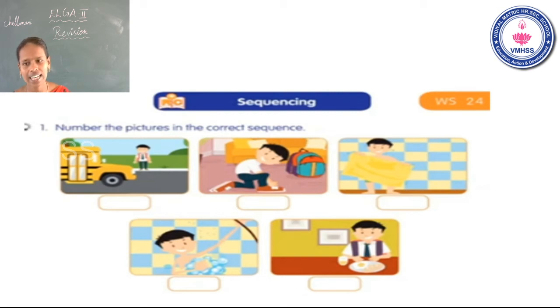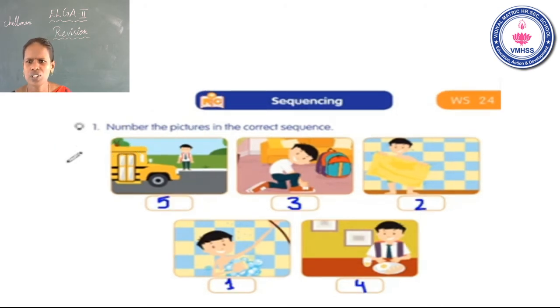Now, see the answer, students. The first one is bathing. Next one, dressing. Next, shoes. Next one, having breakfast. The last one is waiting for school bus. This is the correct answer, students. They given many pictures. You can arrange it in correct sequence. Sequencing means arrange the things in correct order. Is that clear? Look at the slide carefully. Okay. Now go to the next one.